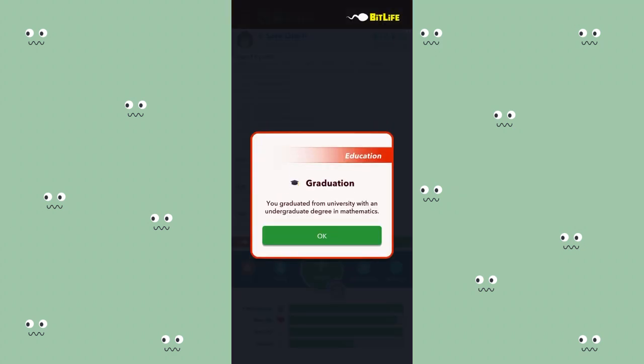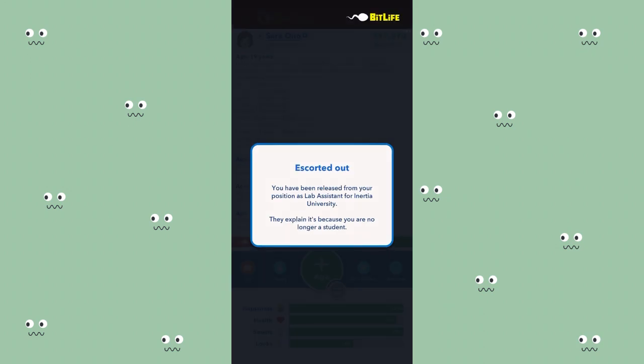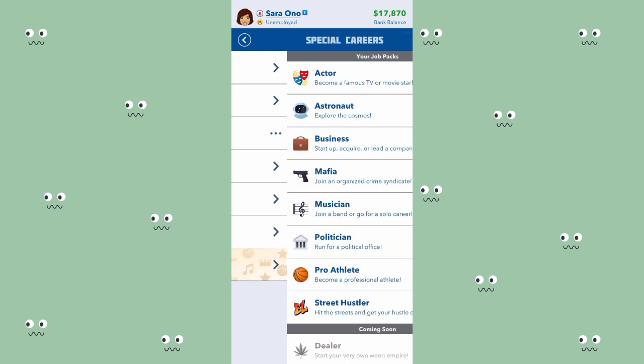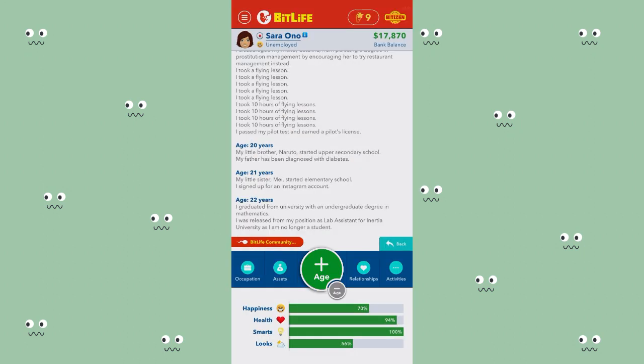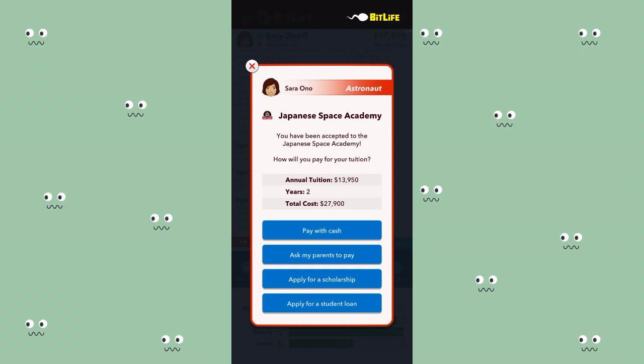So I'm just going to age till I'm done with university so I can apply to space academy. I've graduated from university with an undergraduate degree in mathematics, and now I can go ahead and join a space academy. So I'm going to apply and see, because I have a STEM degree which is mathematics. I've been accepted into the Japanese Space Academy, and I'm going to ask my parents to pay.